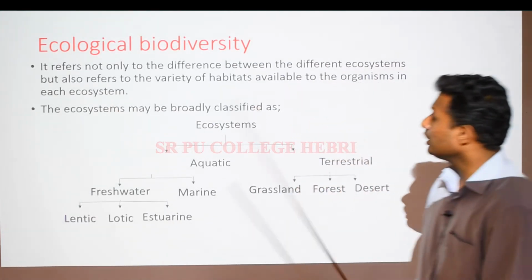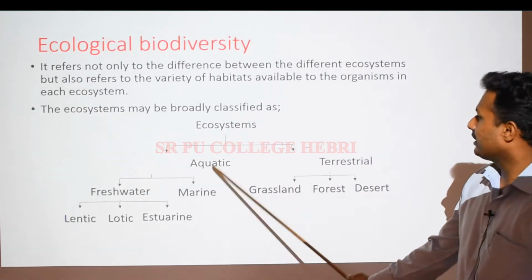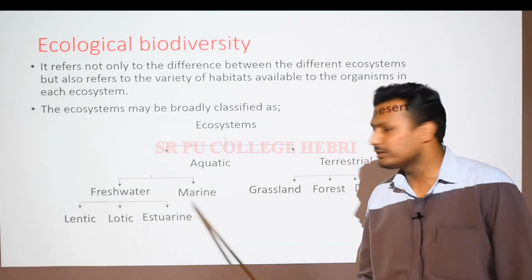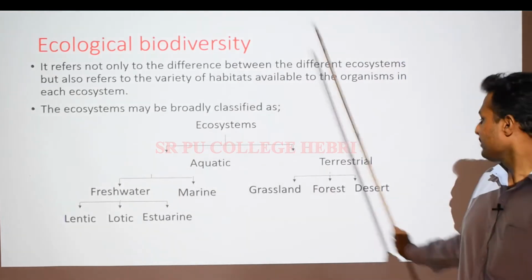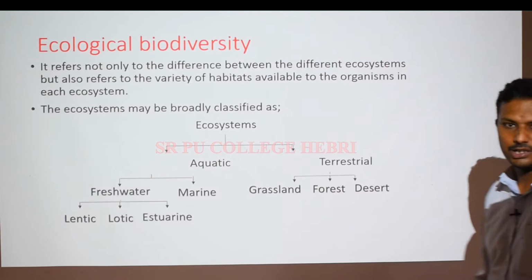Right? So you know which are the different types of ecosystems. We have already considered the aquatic ecosystem and terrestrial ecosystem. In the aquatic, there is freshwater and marine. Again, in the freshwater there are lentic, lotic and estuarine, and in the terrestrial we find grassland, forest, desert, as we have learned.